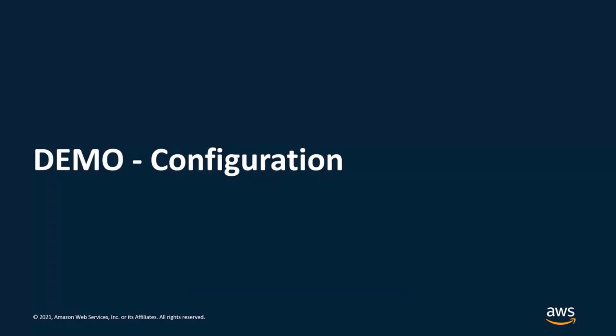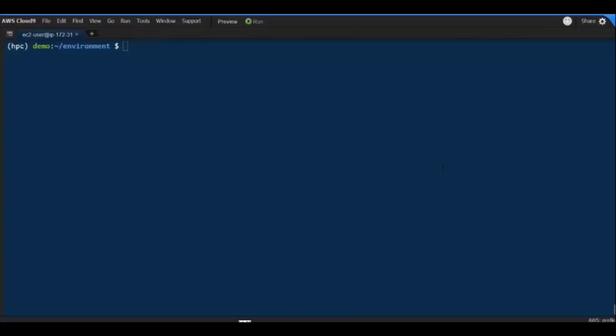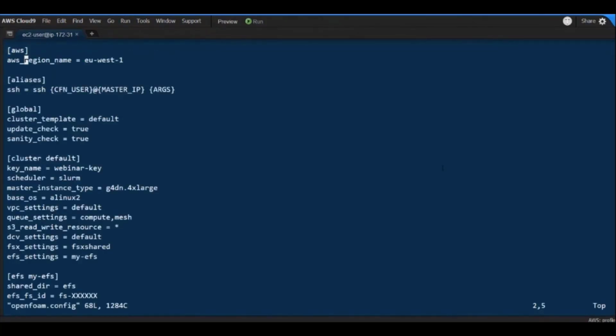Okay, so now let's come back to the demo and let's see how to configure ParallelCluster to take into account all the different instances that we have and all the different parameters we have seen previously. Okay, we are back. So I have prepared in advance a ParallelCluster configuration file. This is what I have prepared to run an OpenFOAM demo. So we can read it together,